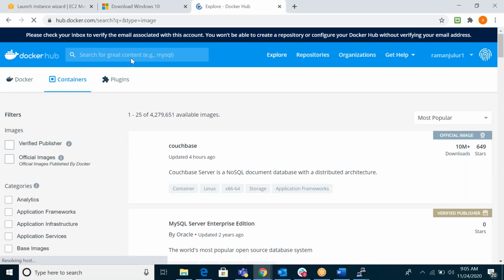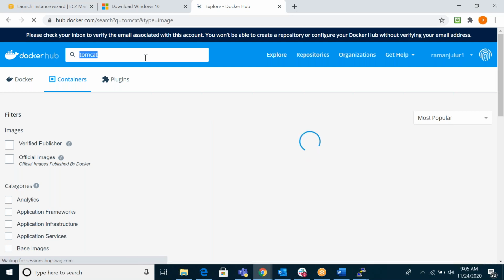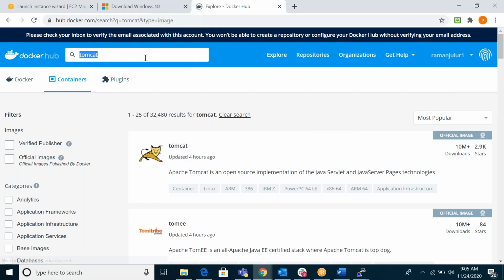For example, I require Tomcat. Search Tomcat. Now I require one Tomcat base image, so just search Tomcat. You will get a lot of results, you can see here. This is the actual one. I think you can see the actual image. This image is from the actual Tomcat project. You can see how many stars, and how many downloads also.